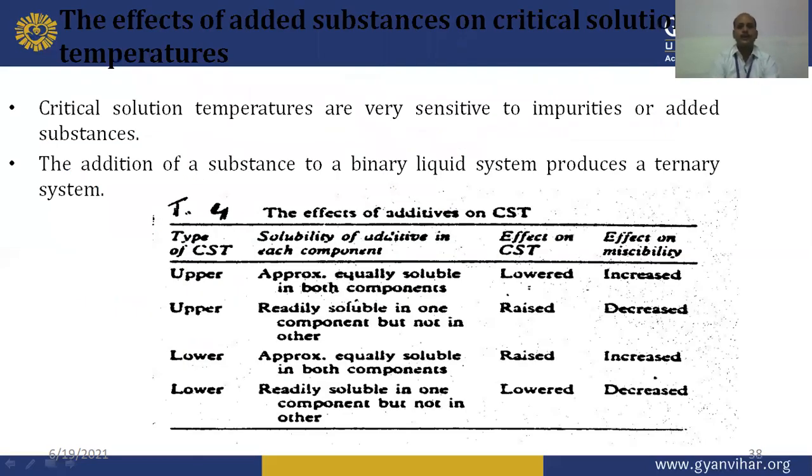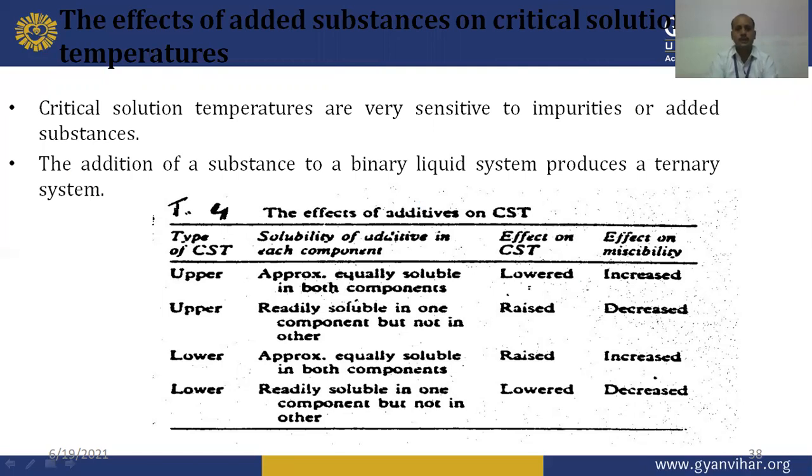Then the effect of added substance on critical solution temperature. So critical solution temperature, either upper or lower, is also affected by a third component or foreign substance. So the addition of a substance to a binary liquid system produces a tertiary or ternary system. Due to the addition of a third component or foreign substance, the actual value of CST, critical solution temperature, may be either decreased or increased.